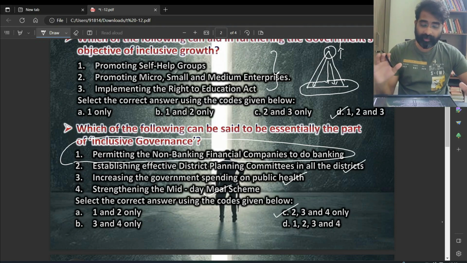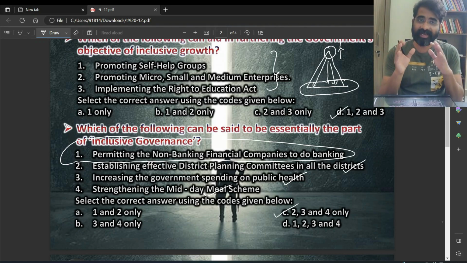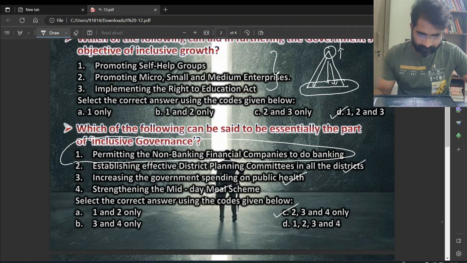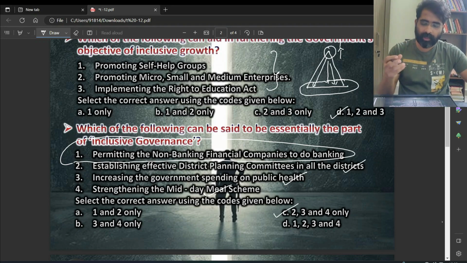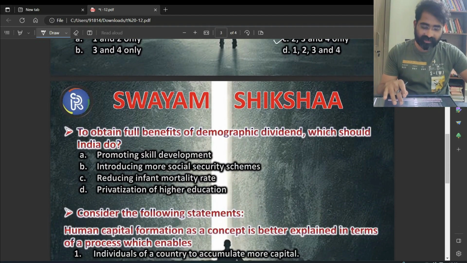This is a very important understanding, because we may think NBFCs also will go ahead with financial inclusion, and therefore that should also be included. Yes, financial inclusion is part of inclusive growth, no doubt about it. But here the question is inclusive governance. So when I use the word inclusive governance here, this aspect does not include NBFCs as such. Now, next question here.